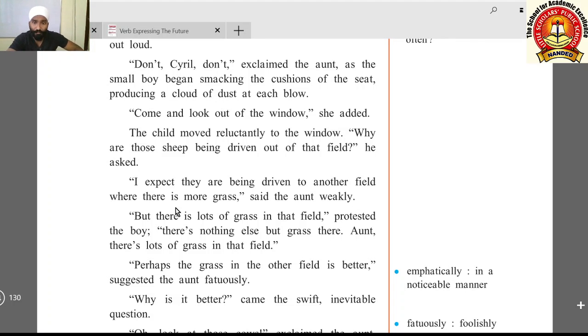"But there is lots of grass in that field," protested the boy. Protested means he made an objection. "There is nothing else but grass there." He's saying that no other things are there. Water is not there, dust is not there, stones are not there in that field, but grass is there. Then why is the man taking the sheep outside?